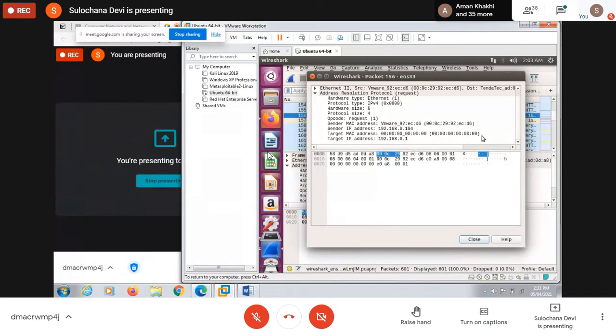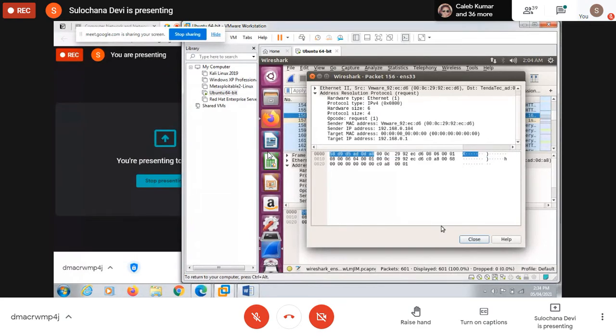When the destination machine replies that yes, this is my IP and this is my MAC address, that machine will write its MAC address here, then the source IP address here, and this MAC address will be written into the destination, and this IP address into the target IP address.